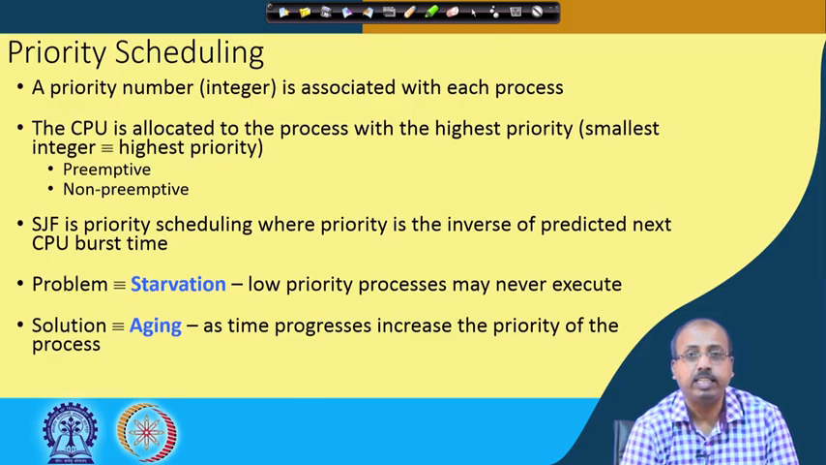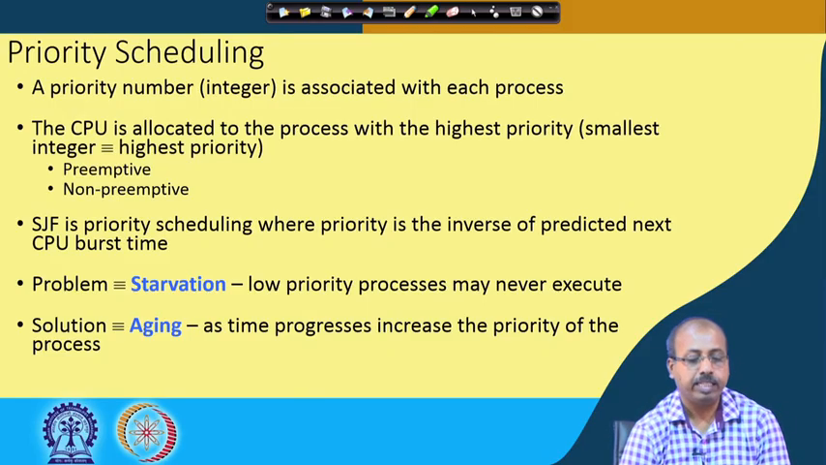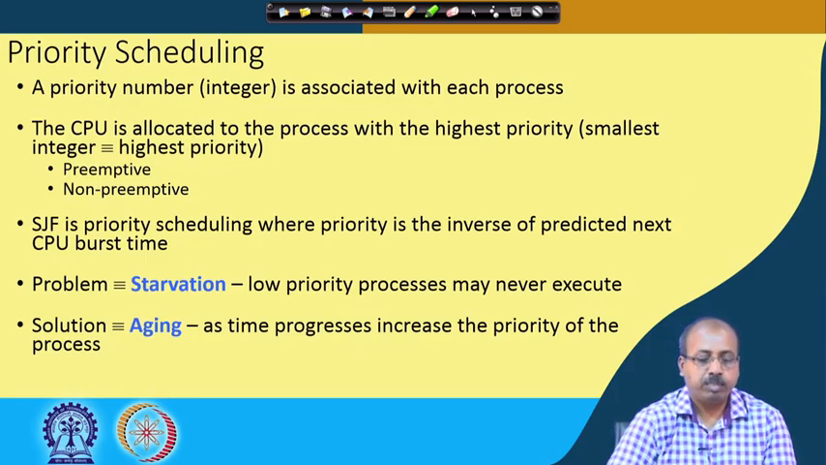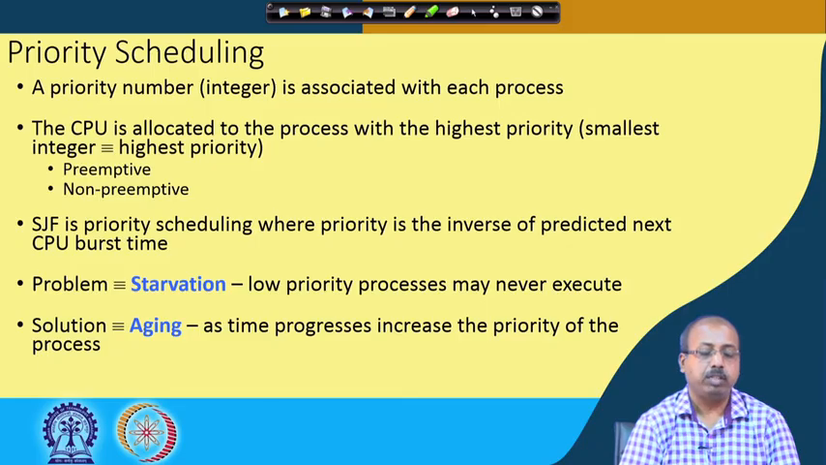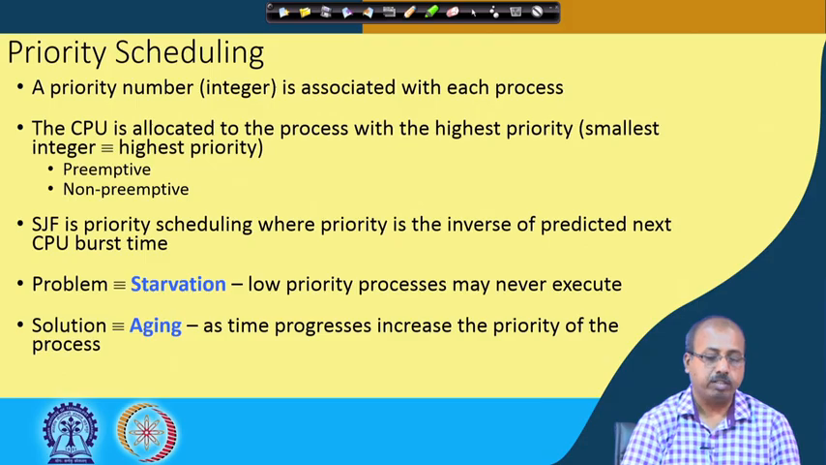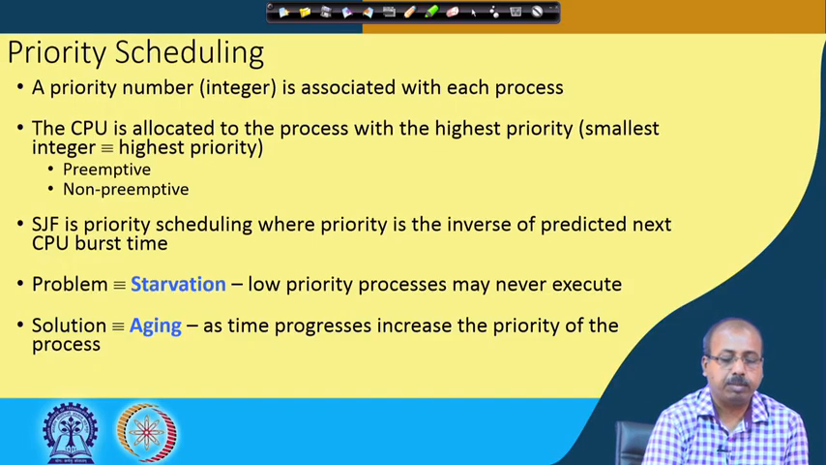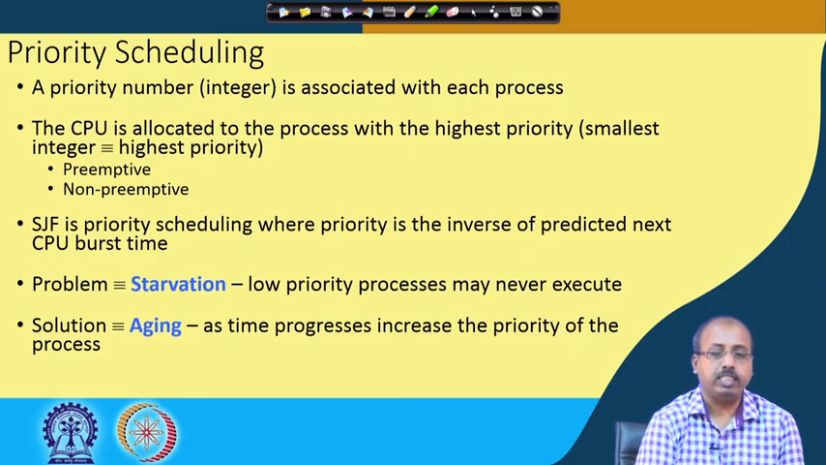Normally in any operating system, whenever we create a process, we associate some priority with it. Priority is generally represented by some integer number, and the CPU is allocated to the process with the highest priority. As a convention, we can say that the smallest integer value corresponds to the highest priority, but it is just a convention. It may be the reverse also. So, the smallest integer has the highest priority. When the scheduler is scanning the ready queue, whichever process has the highest priority